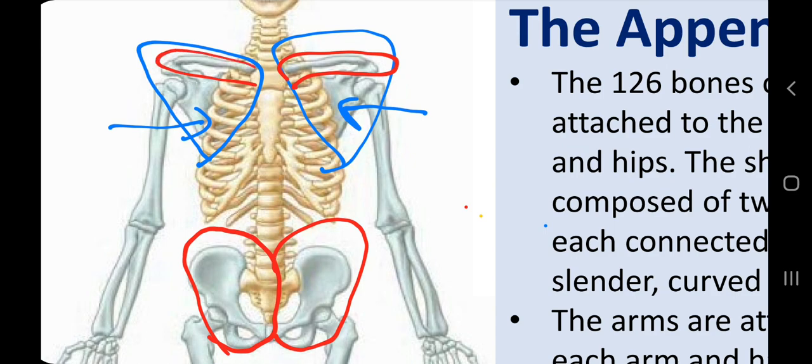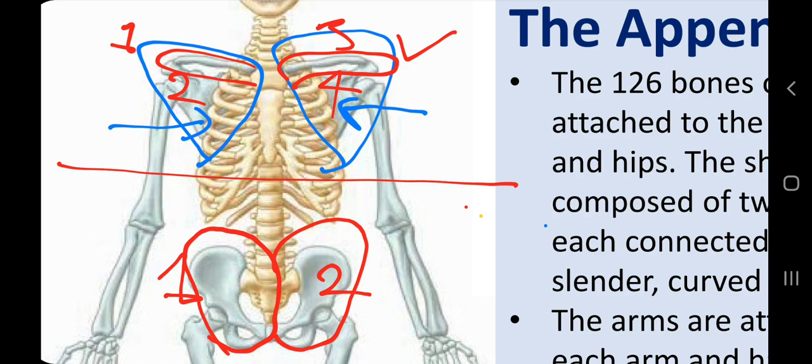So these bones, actually these are 6 bones: 1 and 2 bones in the pelvic girdle. This girdle is called the pelvic girdle, where our legs are attached, and 1, 2, 3 and 4 bones in the pectoral girdle, where our hands are attached with the axial skeleton. This girdle is called the pectoral girdle, and this is called the pelvic girdle. We will discuss this later, but now you have a complete idea that our axial skeleton